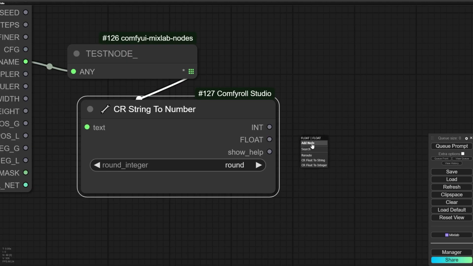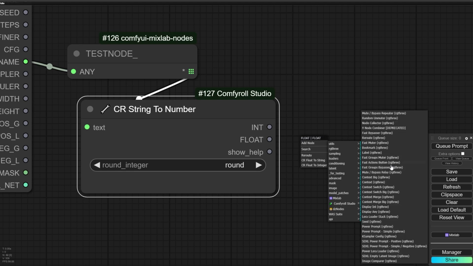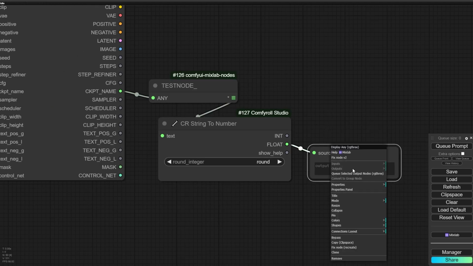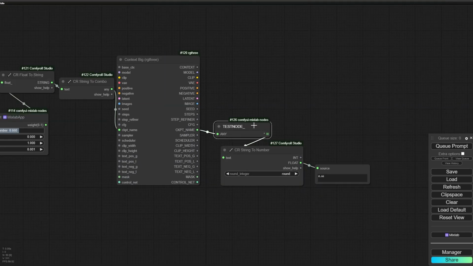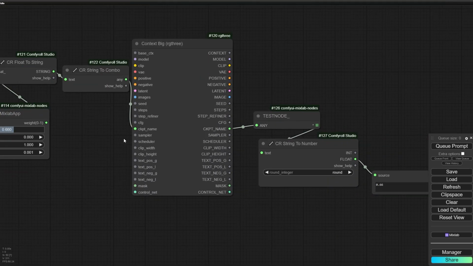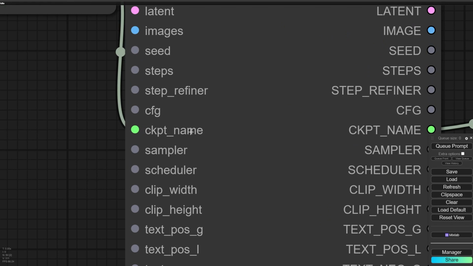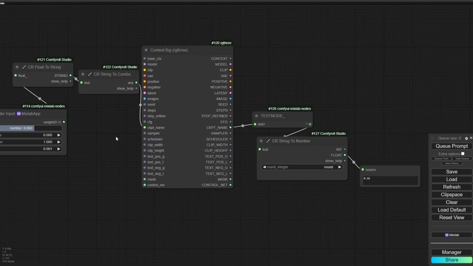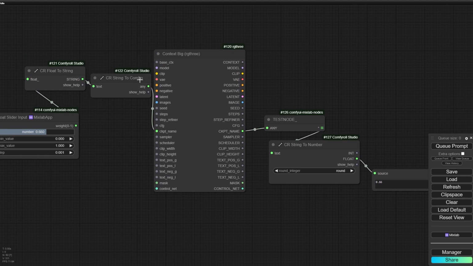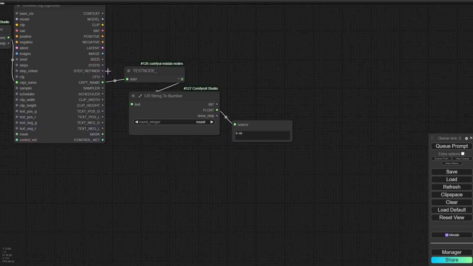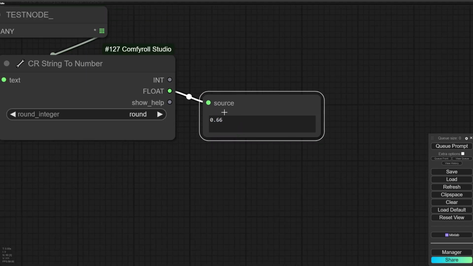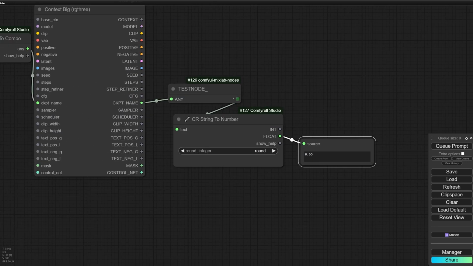So let me use RG3 node display any, right click here and queue. All right, it's working. So now I can use this for my denoising amount, but before entering and after outgoing, I have to use these nodes to be able to extract the value.